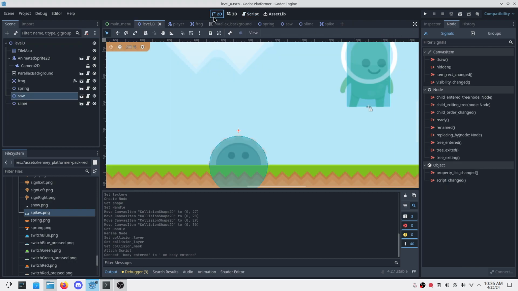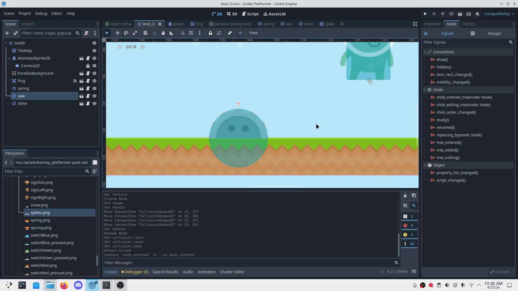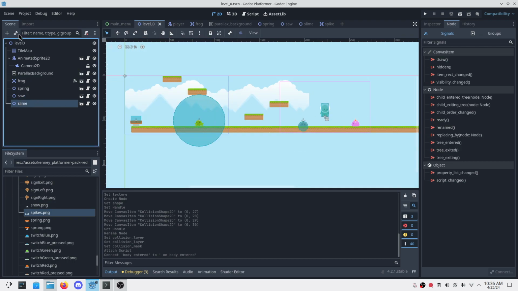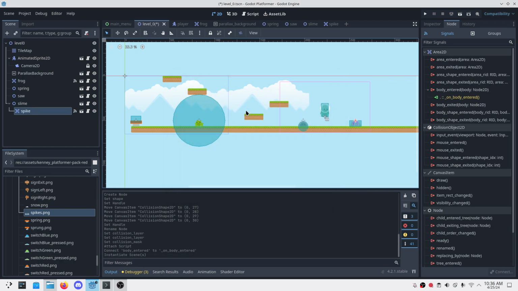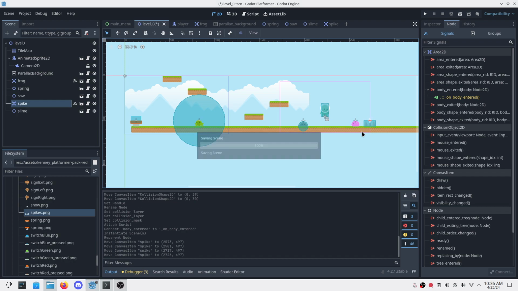Let's add it to our scene. I'll simply add it here, the spike, and move it away and fix that position. Something like this.